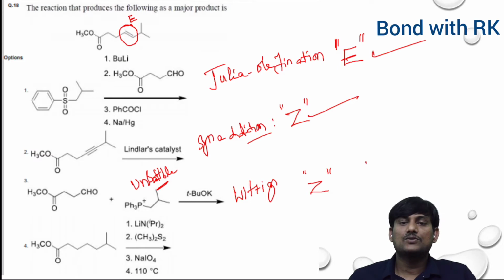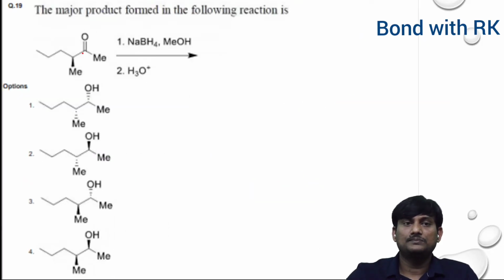So in this case also you will not get E. In this case you will not get E. In this case you will get E. So what is the correct option? First one is the correct option.